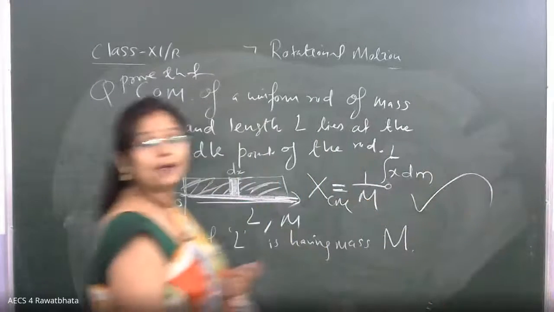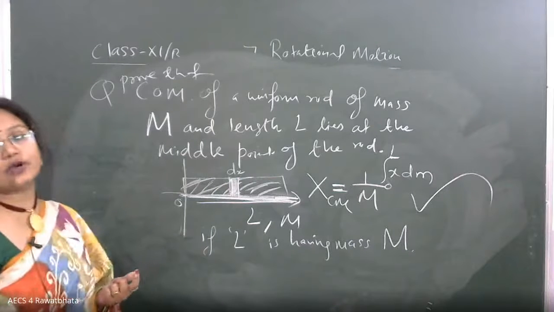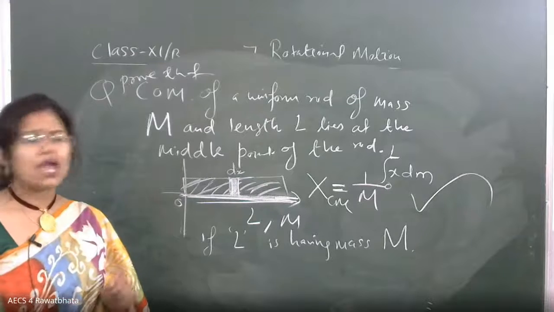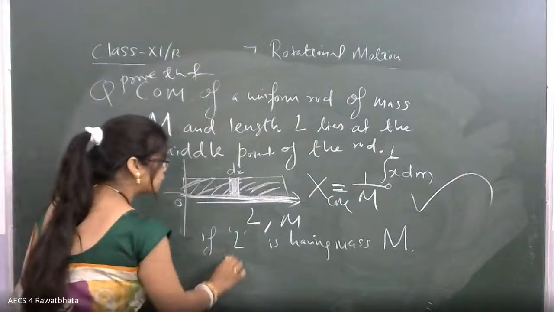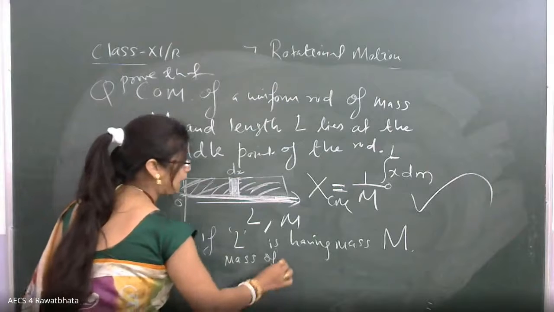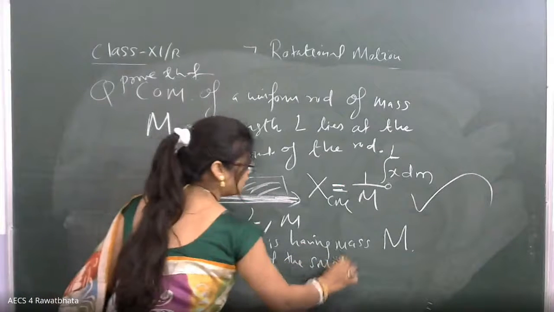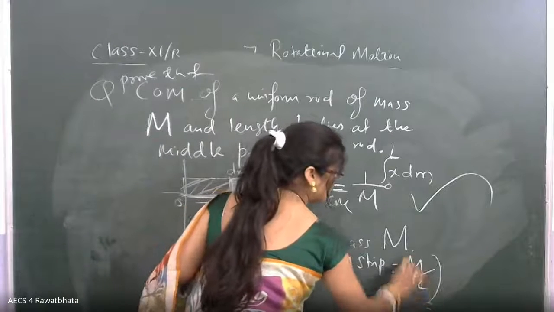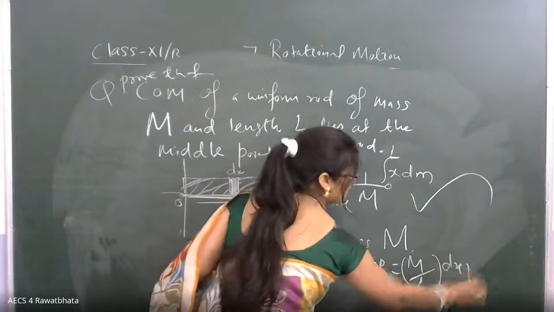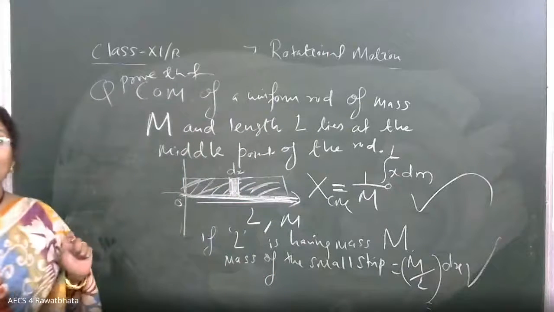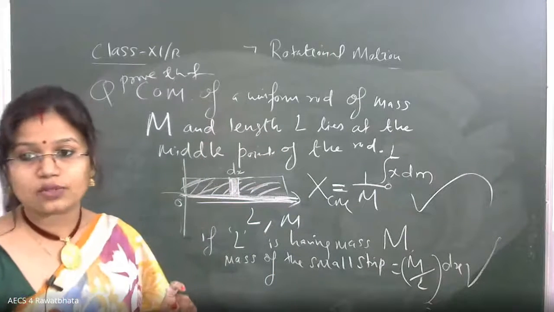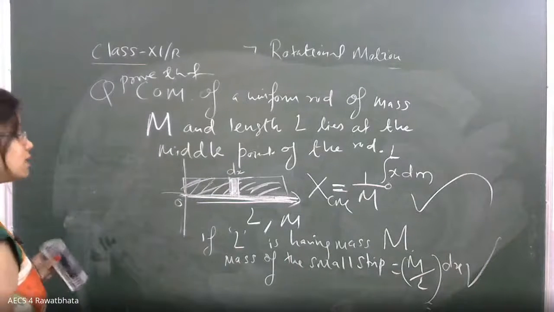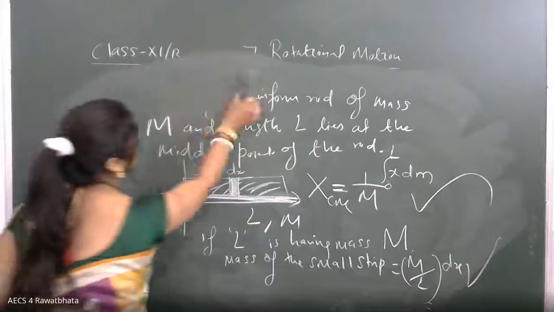So here, this particular part is mass per unit length, really good, Edwin. The lambda part, mass per unit length, or directly you can go for the mass of the small strip, which is equal to M upon L into dx. So you got the idea about the mass of the small strip, dear. So just now, you replace it in the formula, dear.